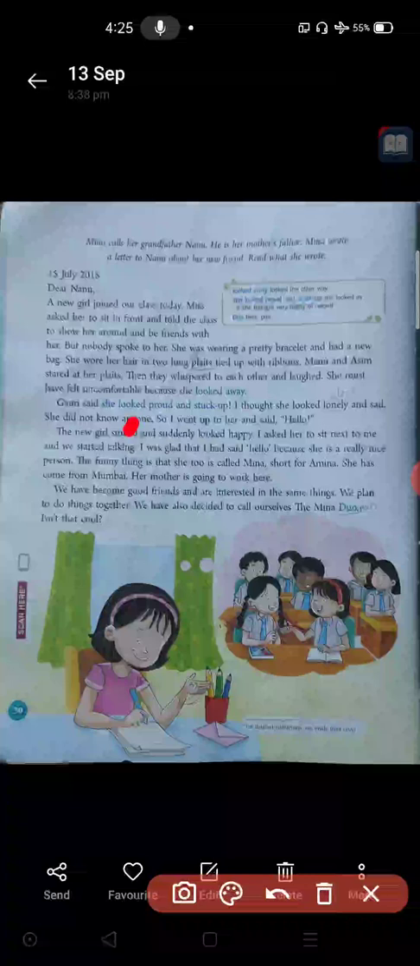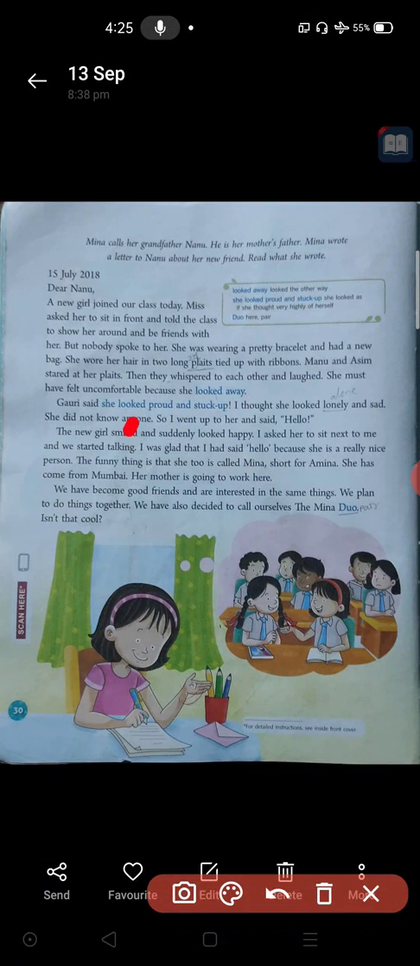I was glad that I had said hello. So here Meena was very proud and very happy, because she is the first girl in the class who went to that new girl and said hello. That is why she was proud, she was glad. Glad means happy, because she is a really nice person. That new girl was a really nice person. When Meena started to talk with her, she found the new girl was very clever, and also a very good student. By seeing that, Meena was very happy.